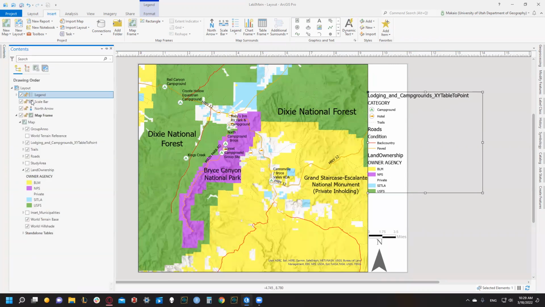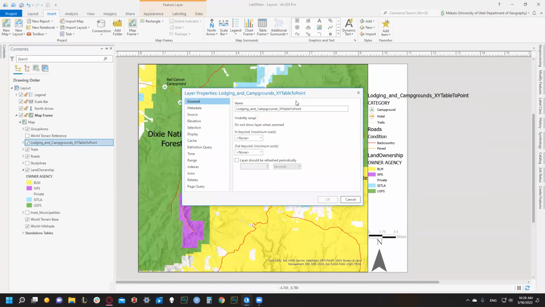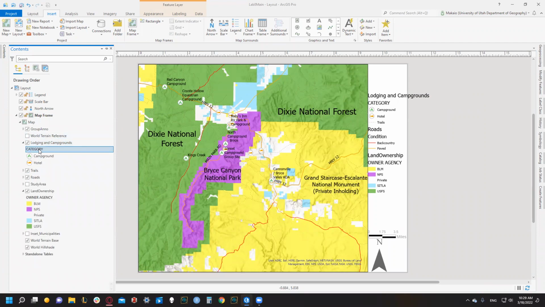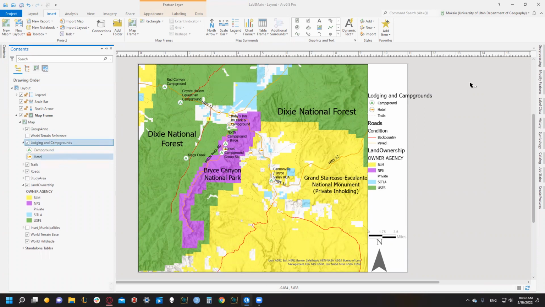So let's go to our contents. Let's double click on lodging and campgrounds. And we're just going to delete the XY table to point. We're going to delete the underscores. And yeah, much better. Actually, let's delete that subheading because we already have lodging and campgrounds for the layer name. We don't need any kind of redundancy.